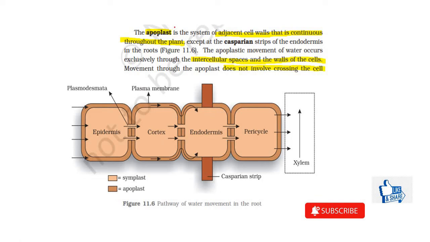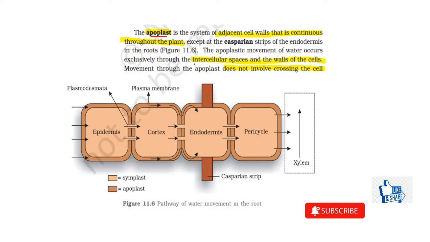So they have mentioned about the apoplast pathway, that in apoplast pathway the system has adjacent cell walls that is continuous throughout the plant, as you can see in this diagram, except at the Casparian strips. So it is almost continuous through the intercellular spaces traveling to the cell walls. Here when it reaches the endodermis, it comes across the Casparian strip which it cannot pass, then it again follows a symplastic pathway, but till there it is passing continuously through the intercellular spaces.